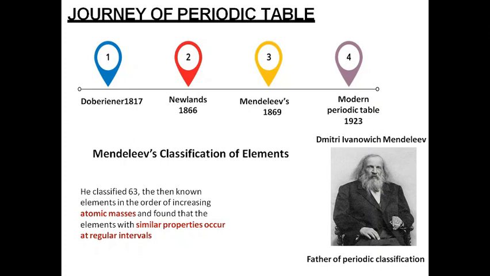So the two factors on which Mendeleev's classification was based, I have shown in red, that is increasing order of atomic masses, means he arranged all the elements in the order of increasing atomic masses, and then grouping together of elements having similar properties.